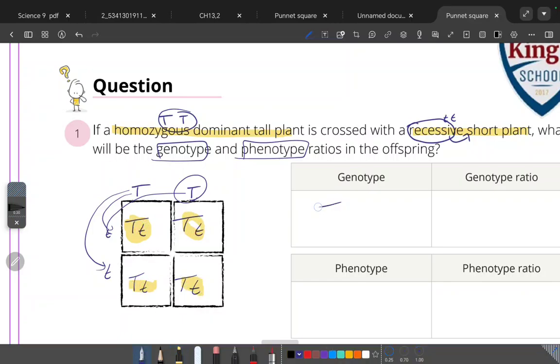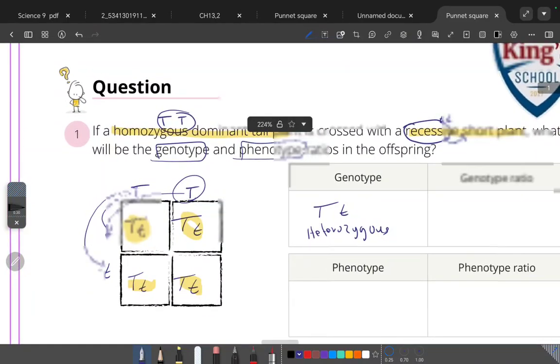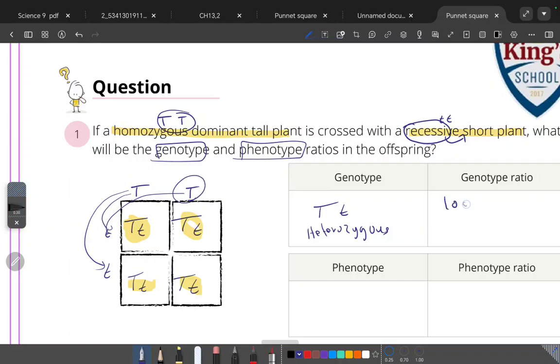So I'll write down T capital, T small, which is heterozygous. The genotype ratio: they are all T capital, T small, so the ratio is 100%, or I can say 4 out of 4.